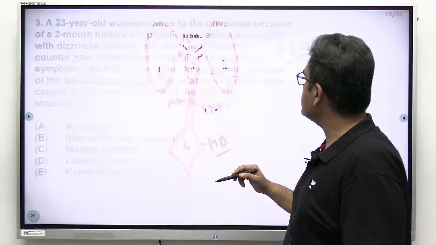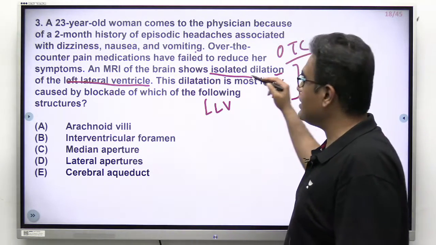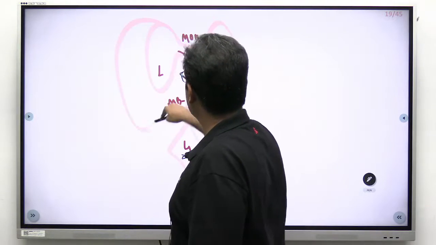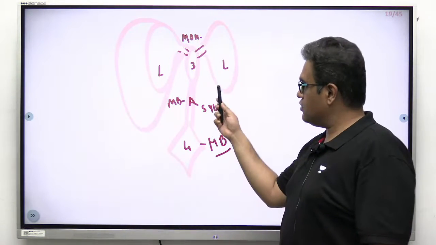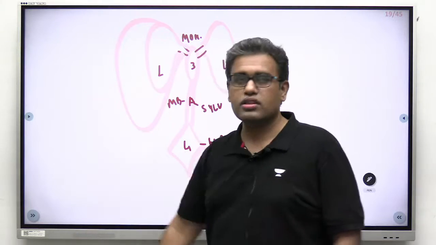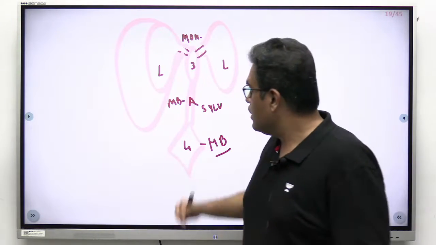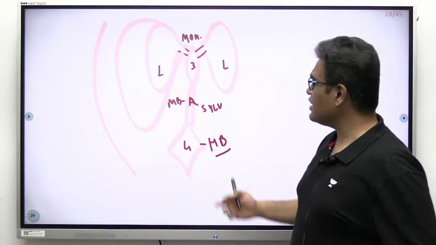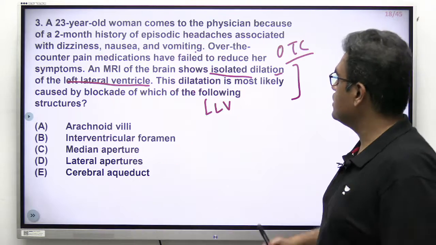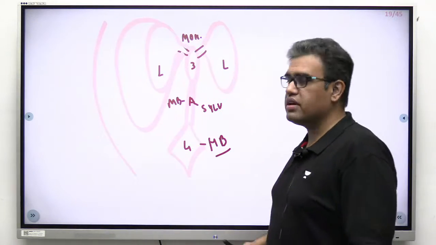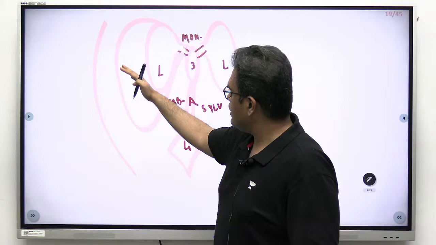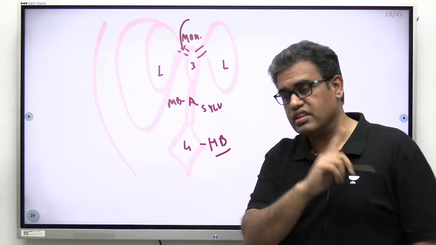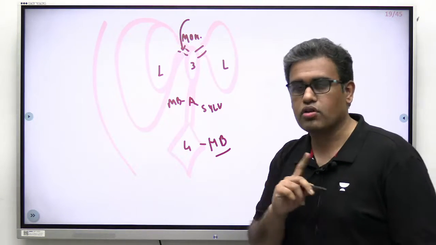They said in the question that there is isolated dilatation of the left lateral ventricle. So let us say this is the left side, this one got dilated. And the dilatation would have been pressing on the brain, because it was a 23-year-old lady. Outside we have the skull, and the brain got compressed and the lady got those non-specific symptoms of headaches, dizziness, nausea and vomiting. So this will be dilated once the obstruction is on the one-sided interventricular foramen of Monro.